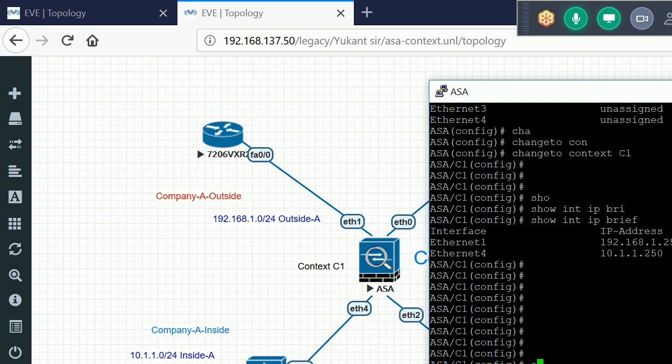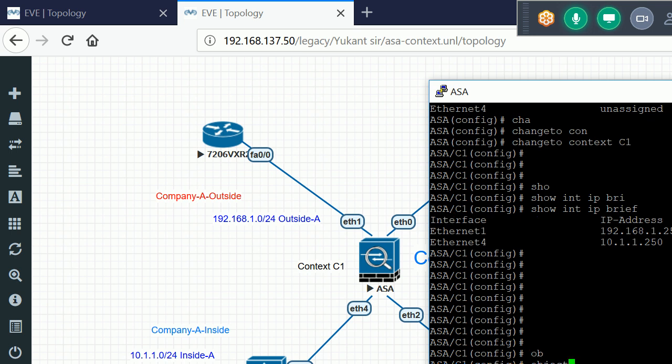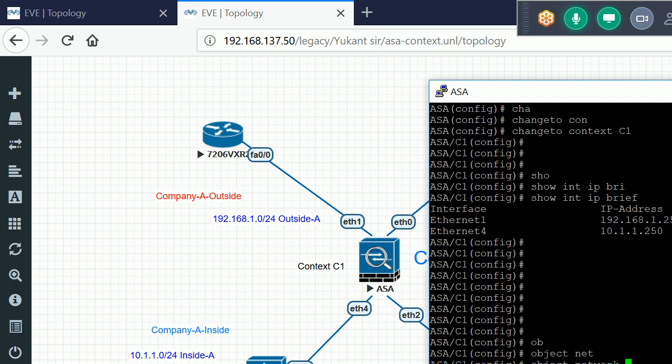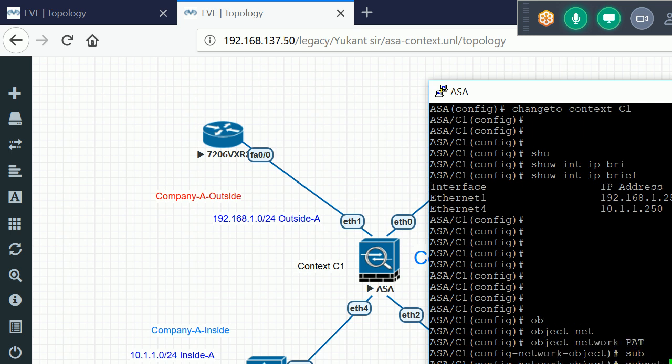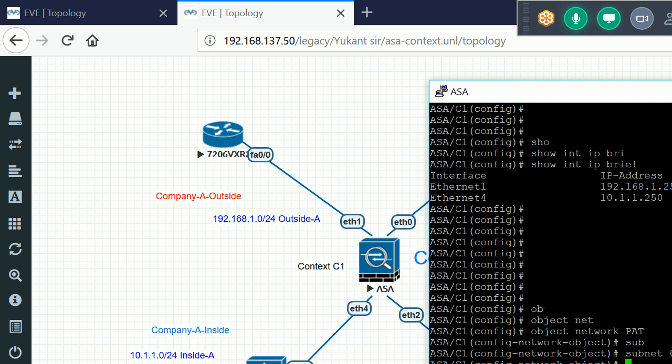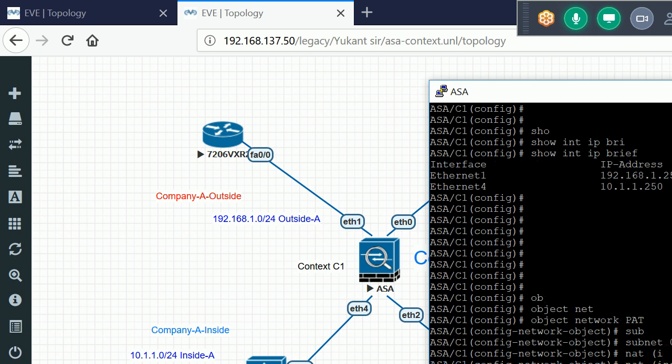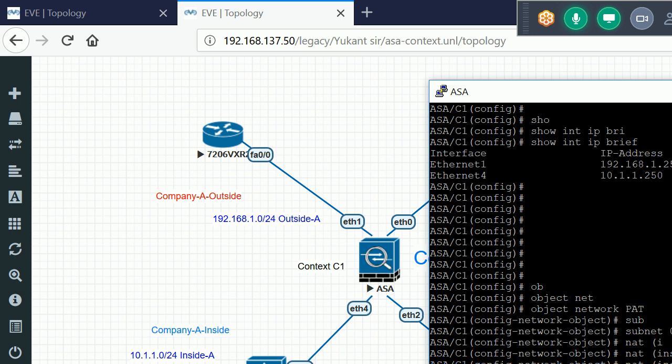We just create the same object network, we give the name, subnet 0.0. After it I'll use the nat statement. Nat from inside, this is my inside zone. Inside to outside means someone going towards the outside.